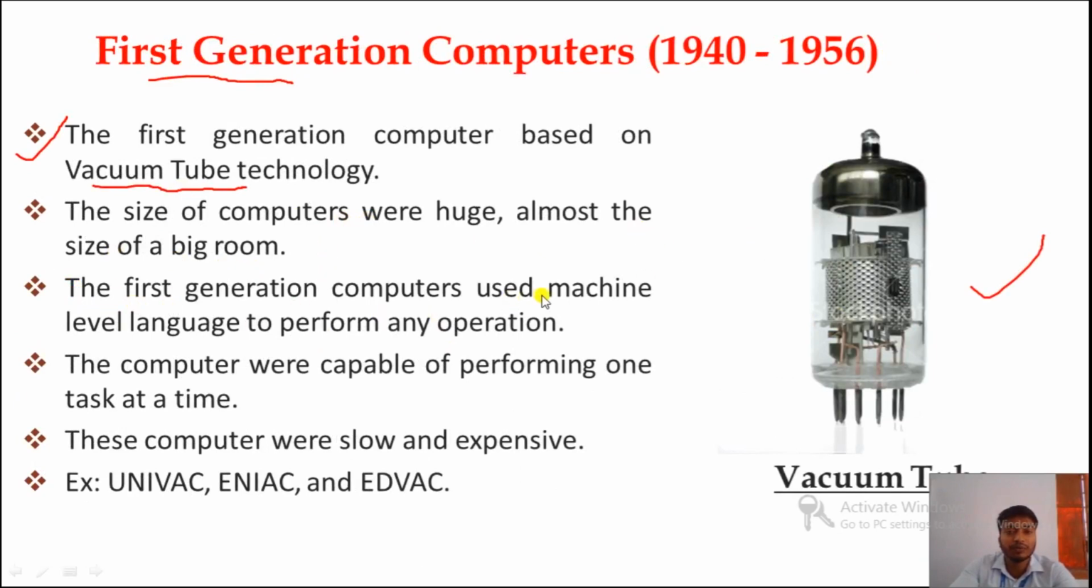The first generation computers used machine level language to perform any operation. At that time binary language was developed, that means 0 and 1. The user used to give instructions to the computer with the help of this binary language. The computers were capable of performing only one task at a time, but now you can do many tasks at the same time. This computer was slow and expensive.